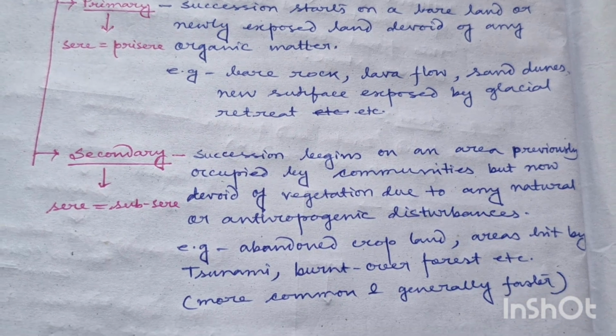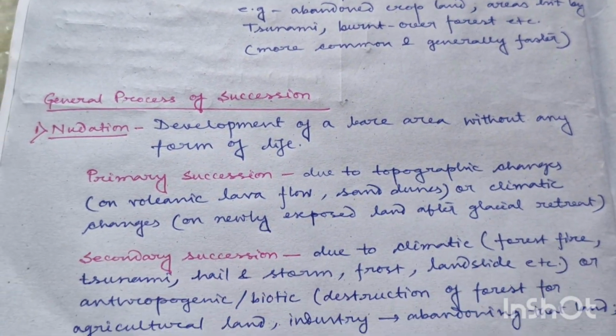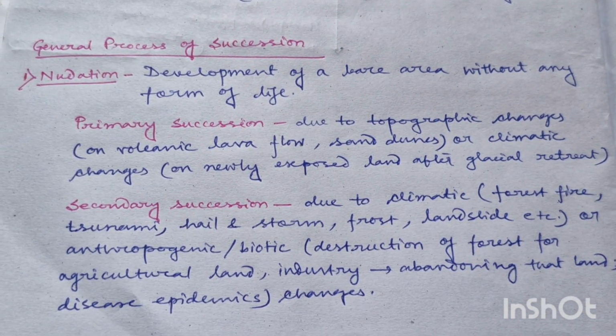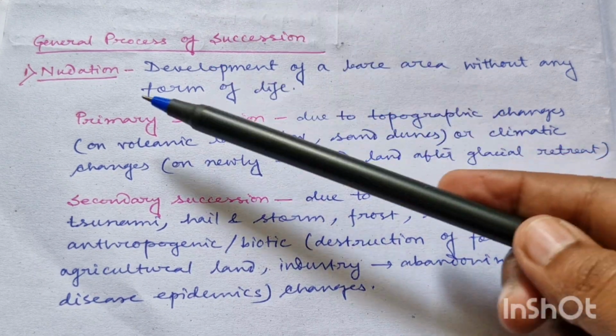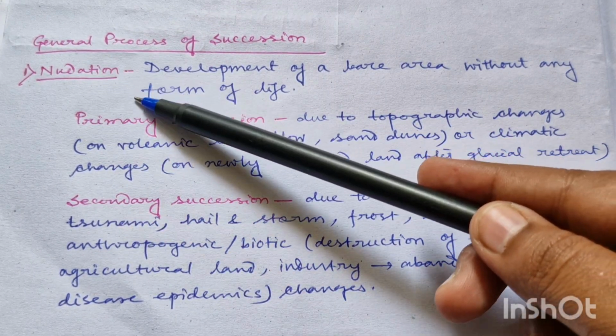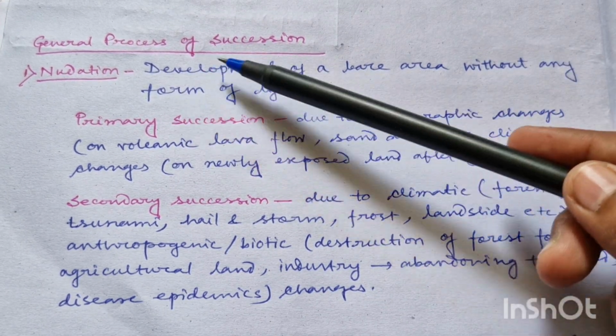Now coming to the general process of succession, and here I will discuss the process for both primary and secondary succession. Now see, there are four steps in the process of succession. The first step is nudation. What does the word nudation mean? Nude means bare. So development of any bare area without any form of life is known as nudation.